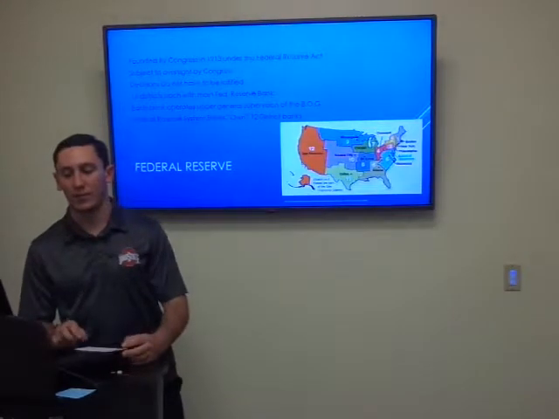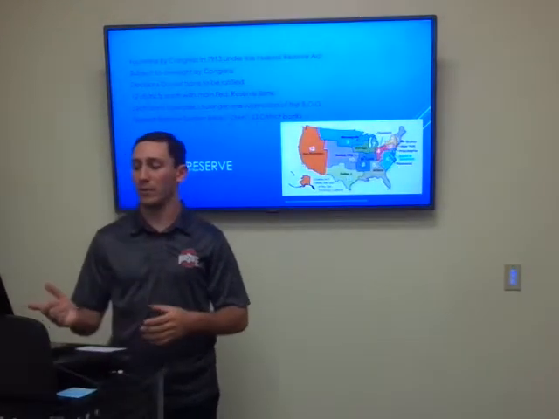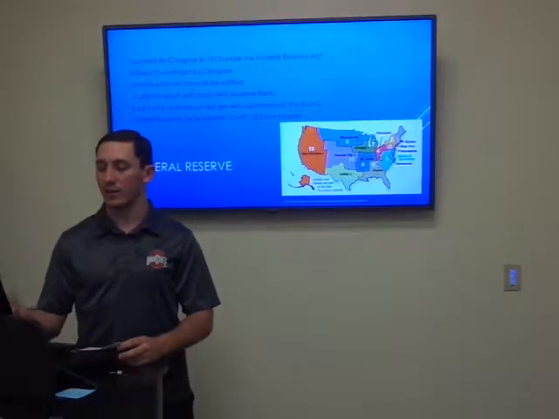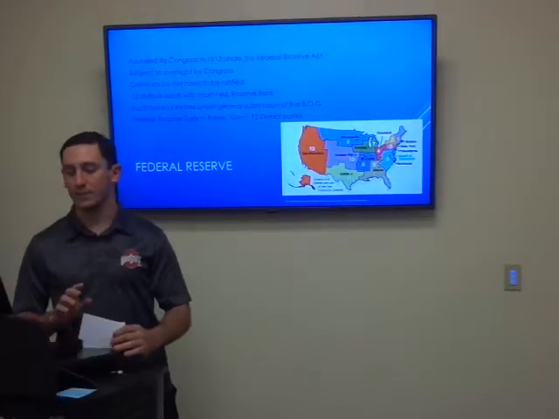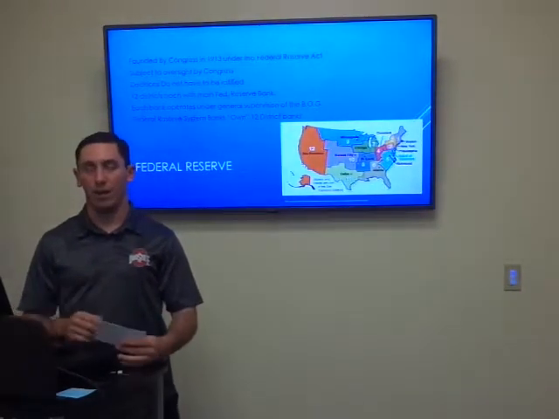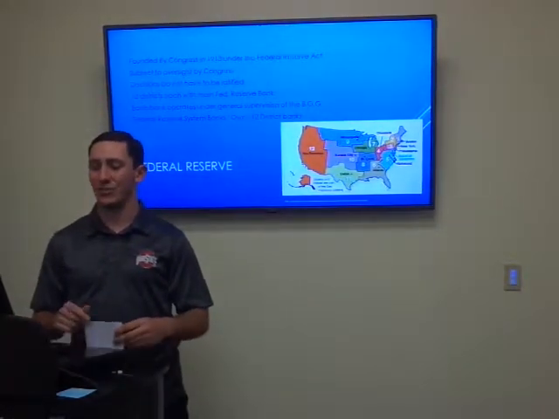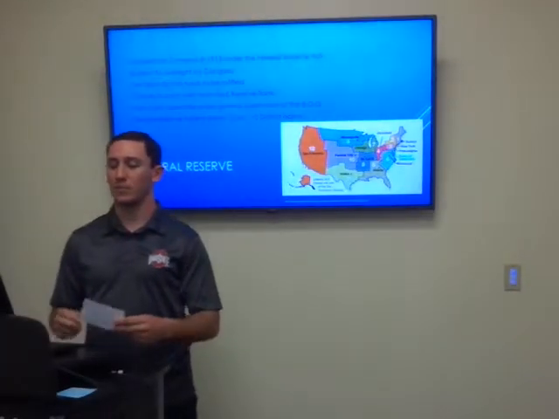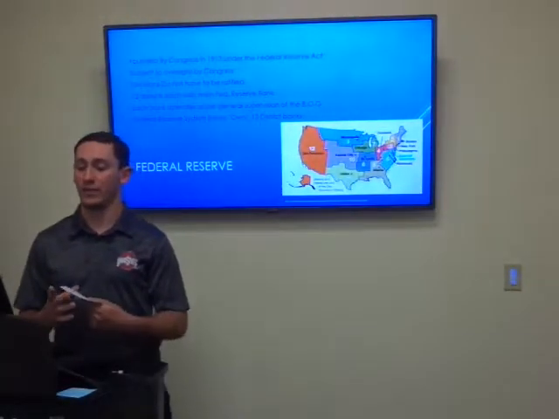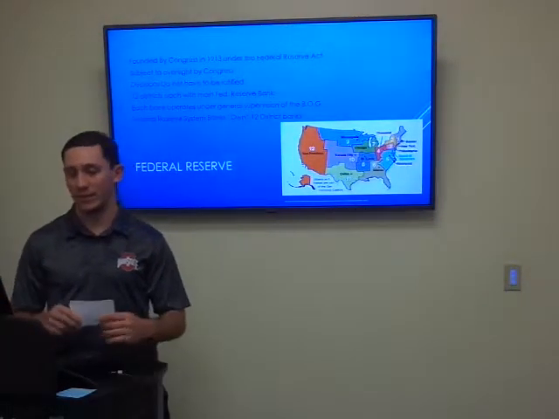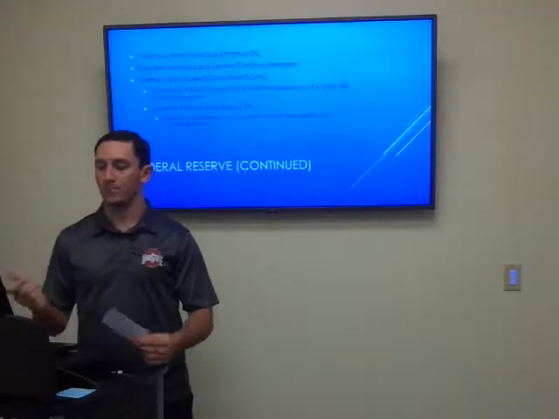There's 12 main districts. Each has its own main Federal Reserve Bank. As you can see on the chart, some of the big ones are San Francisco, New York, and our local one, Cleveland. Each bank operates under its own general supervision and under the supervision of a board of governors. The Federal Reserve System banks actually own the 12 district banks. So every Federal Reserve Bank in each of these districts owns these district banks here, essentially.